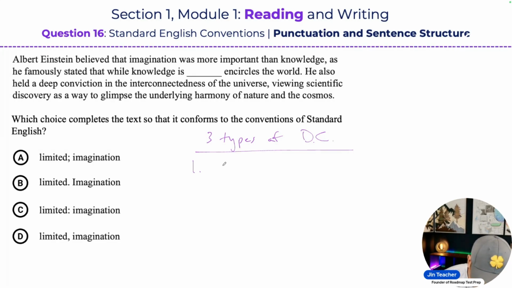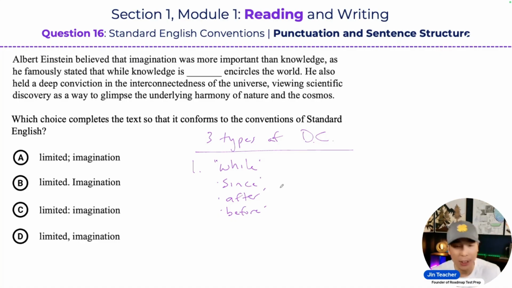This is when you have a word like while, or a word like since, or like after, or like before, okay? These words are called subordinating conjunctions, okay? Subordinating conjunctions can oftentimes be used before a sentence to create a dependent clause, okay? So for example, if I said something like, I ran to the store,